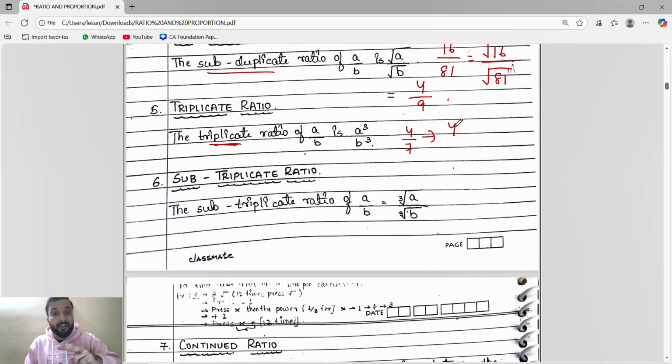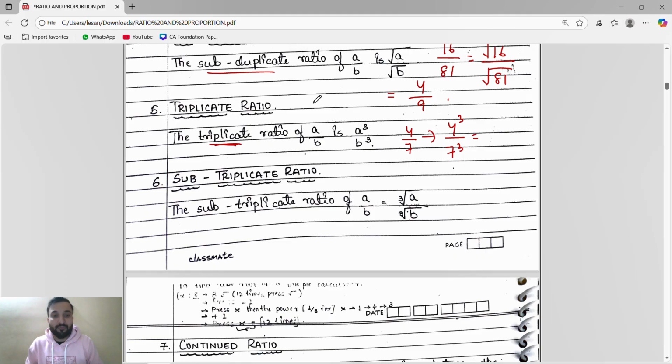Duplicate ratio we do square, subduplicate, sub means square root, and triplicate ratio means we do cube. So it becomes 4 cube by 7 cube. What is 4 cube? Don't say sir, 4 3 the 12. 7 cube, 7 3 the 21.